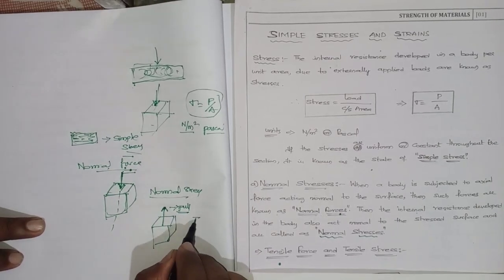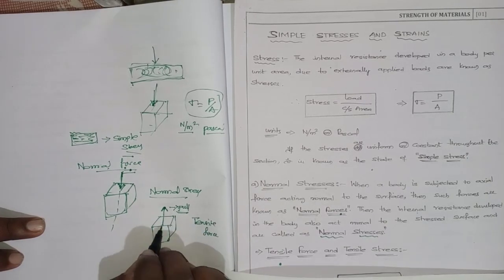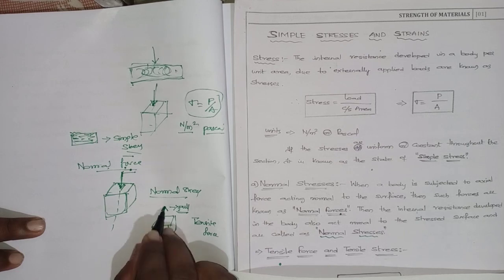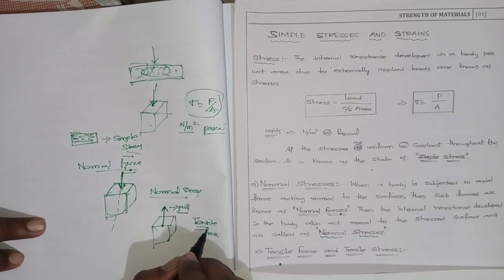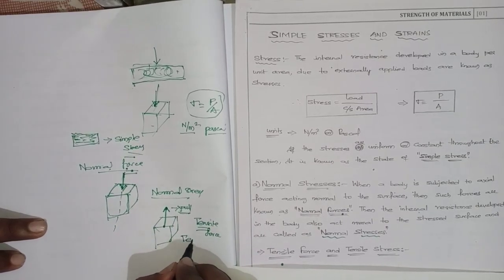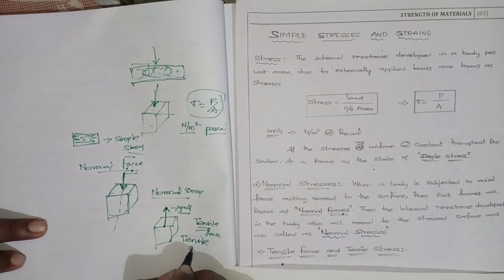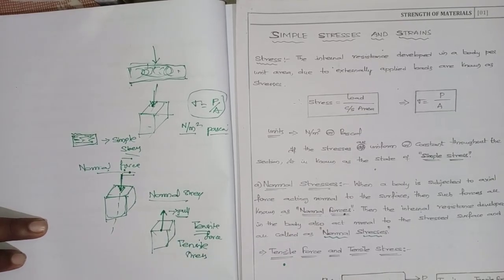It is called a tensile force, and the stresses developed here are called tensile stresses.